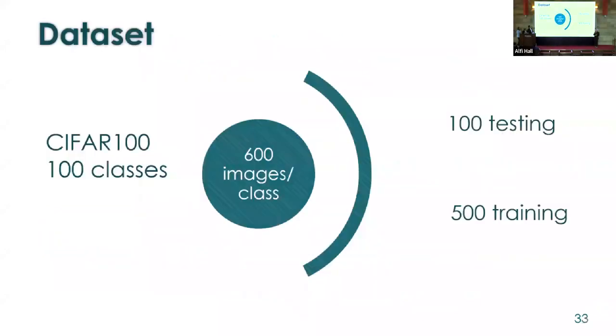In order to perform these experiments, we had the following setup. We had this data set, which is C400. The C400 consists of 100 classes, where we have 600 images per class. Those 600 images are 500 images for training and 100 images for testing.